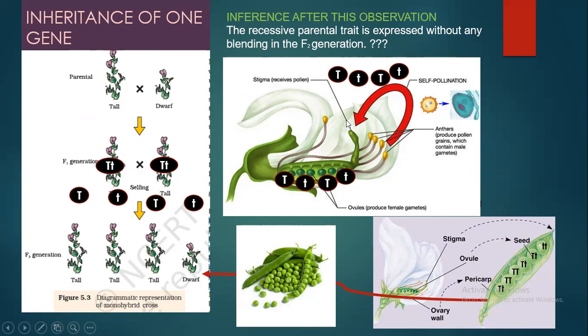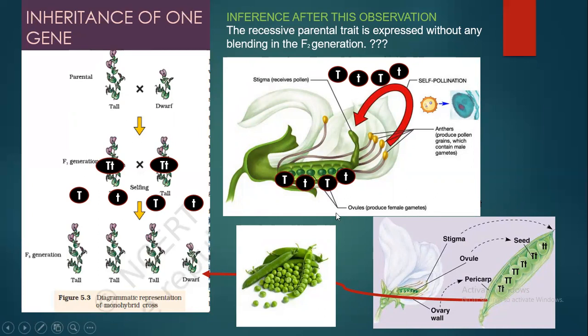When pollination takes place, there are so many male gametes, and any of them can fuse with any egg. Suppose capital T enters this ovule, then capital T and capital T will be formed. If this capital T enters this ovule, a capital T and small t zygote will be formed. And if this capital T enters the egg with capital T, a zygote with the genotype capital T, capital T will be formed.